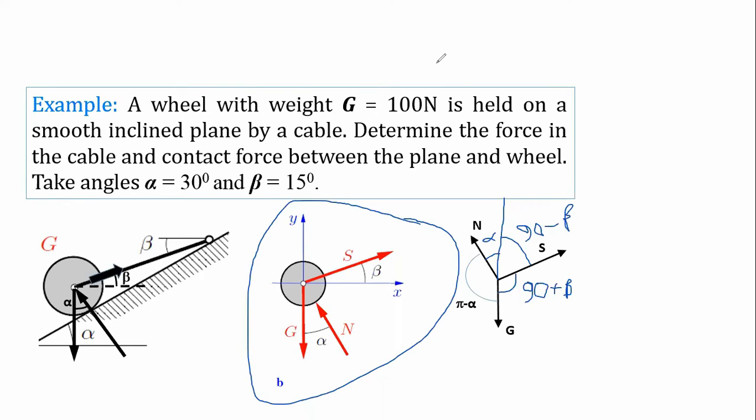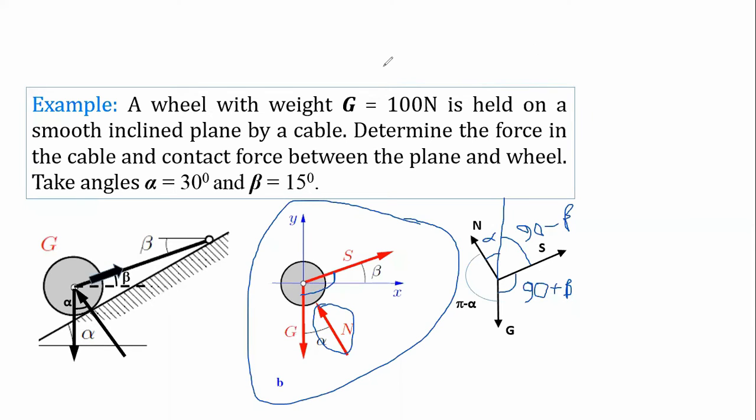Now apply Lami's theorem. 90 plus beta में alpha already included है. नहीं नहीं, देखो ये तो अभी आपने हटा दिया, यहाँ पे अभी कुछ है ही नहीं. So this angle we are talking about, this angle is beta and this whole angle is 90 plus beta. क्लियर है ना?